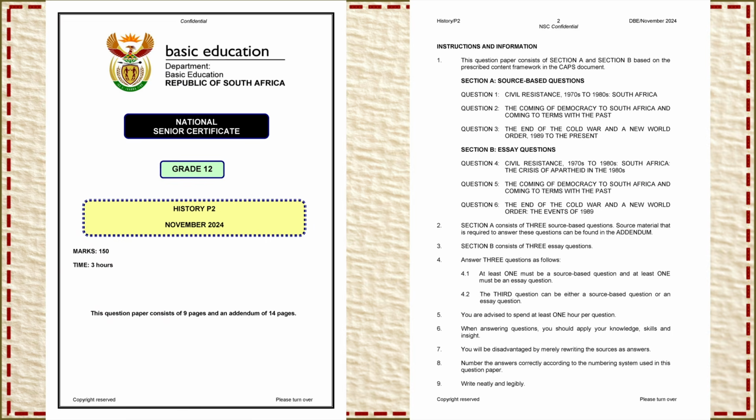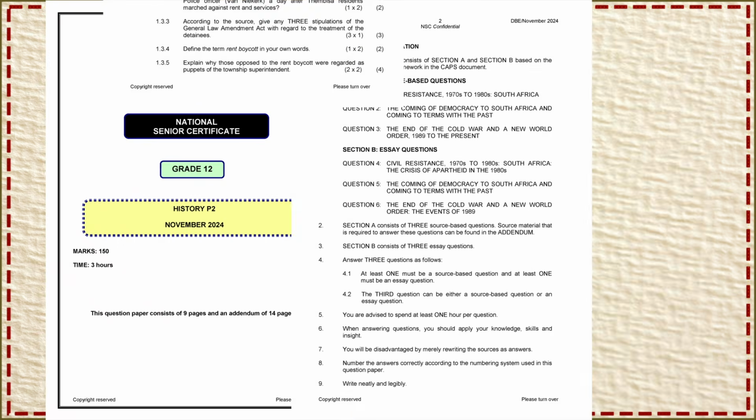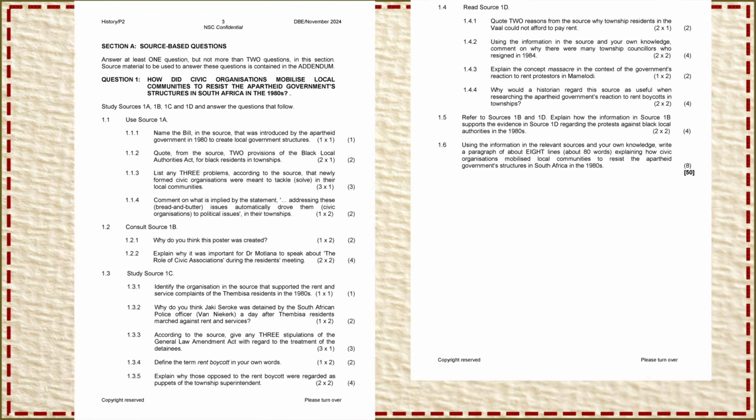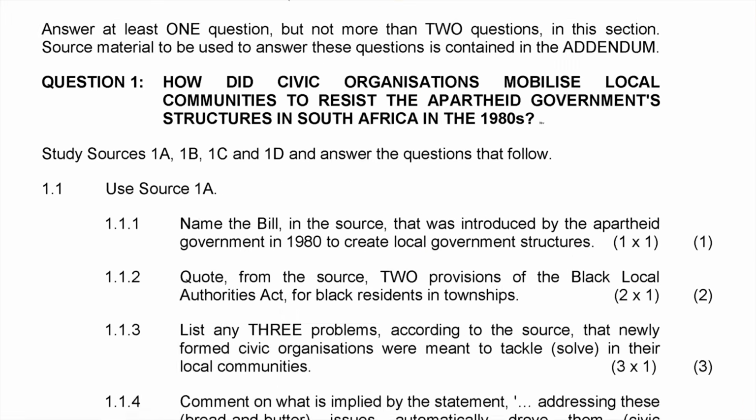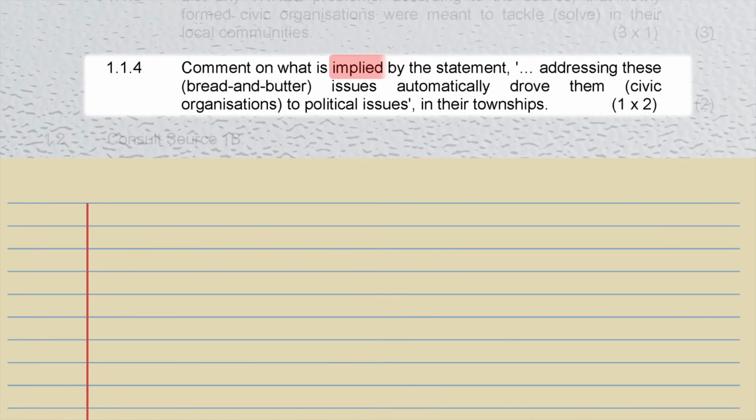Paper 2 tests exactly the same interpretation skills you have been practicing in Paper 1. The topics have changed, but the examiner still expects you to identify the hidden meaning, explain it in your own words, and support it with relevant historical knowledge. Let us begin with 1.1.4, the question that asks you to comment on what is implied by the statement.